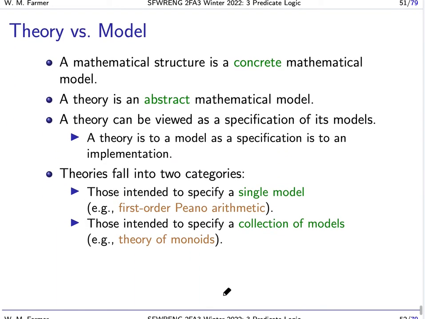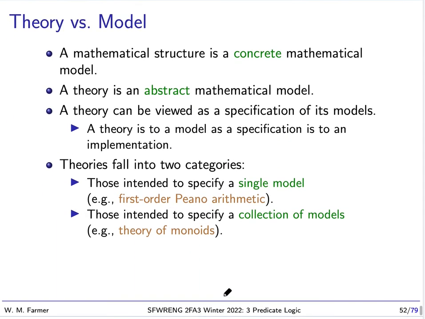Okay, so we have one more thing to talk about. We can think of a mathematical structure as a concrete mathematical model. Now, mathematical structures are more general than first-order structures, but we know a first-order structure has a domain, and then it has some distinguished values. These distinguished values are either members of the domain or functions or predicates over the domain.